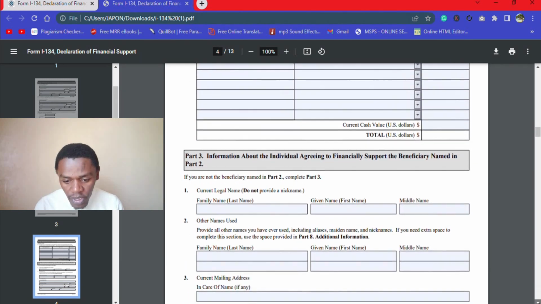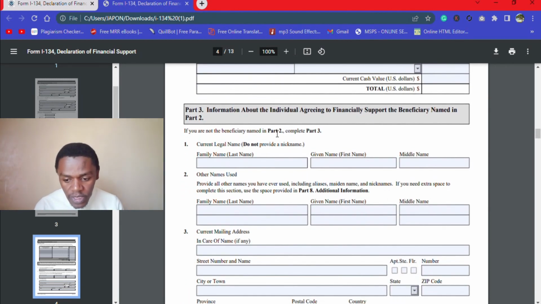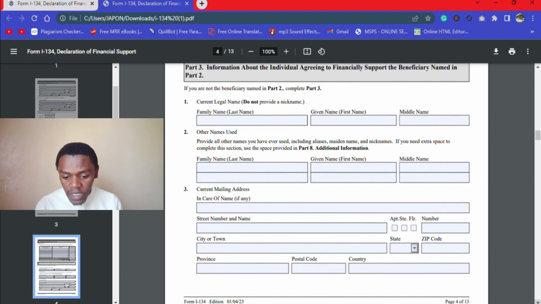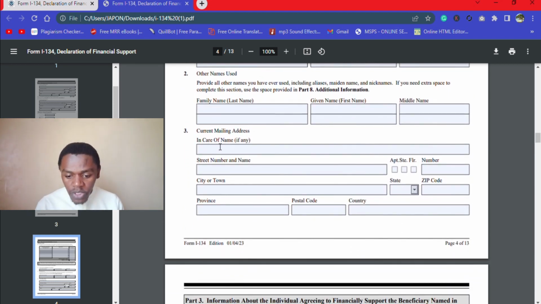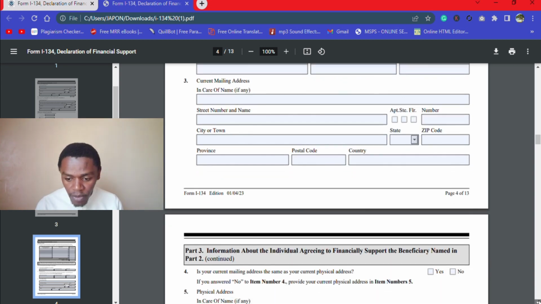And then we have the information about the individuals agreeing to financially support the beneficiary. Now, this is the second section about the sponsor. Now, the same way you indicate your name as the sponsor, and then if you're using other names, you include them here, and you put your current address, of course, here where you're living at the moment.